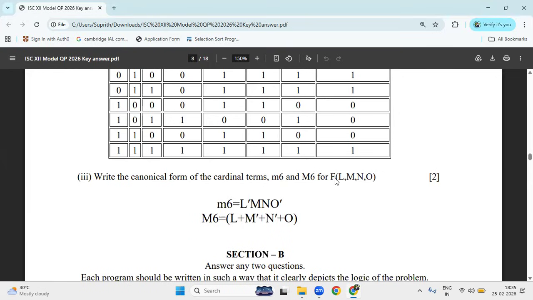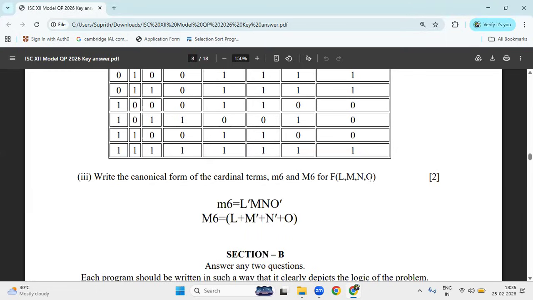Write the canonical form for the cardinal terms M6 and m6. What is the meaning of the decimal here that he has given? L, M, N, O. So it is a 4 variable. So what is the binary value of 6? If it is a 3 variable, the value is 110. If it is a 4 variable, 0, 1, 1, 0, right?